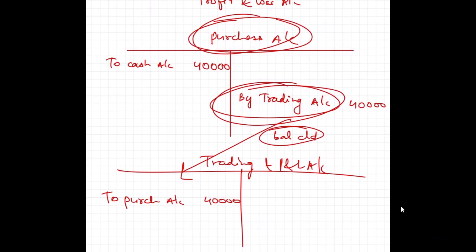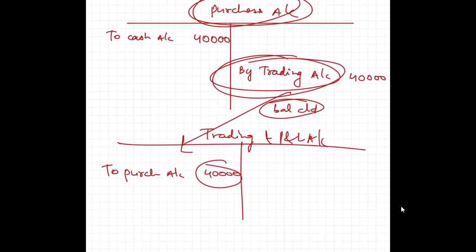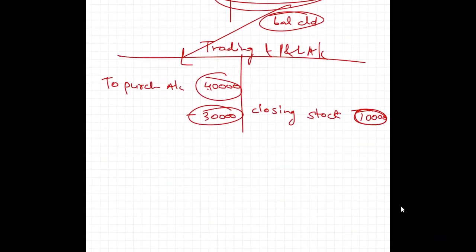So, sir, that means all the purchases have been consumed. Yes, here all the purchases have been consumed. Whatever is left will be mentioned on the credit side as the closing stock. For example, out of 40,000, the goods worth rupees 30,000 are sold. So I will have 10,000 as my closing stock. Sir, what will happen to this closing stock in the next year?